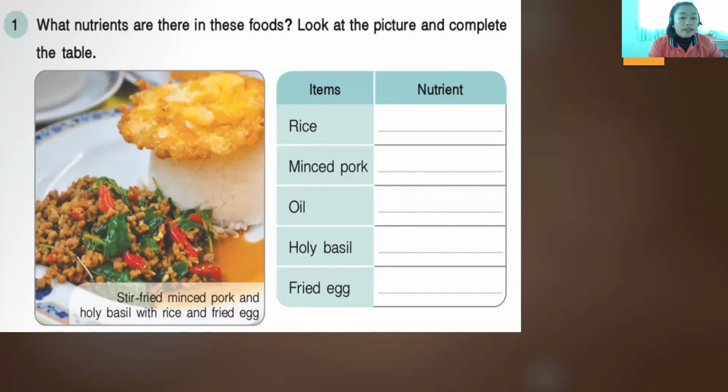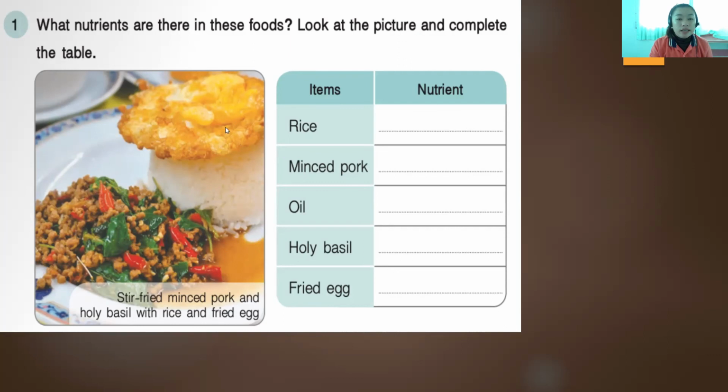Okay, so that ends our topic for today, which is about the importance of nutrients to our body. Okay, so let's proceed to our activity, which is on page 32 of your workbook. And let's start with exercise number 1. So we have the question, what nutrients are there in these foods? Look at the picture and complete the table.